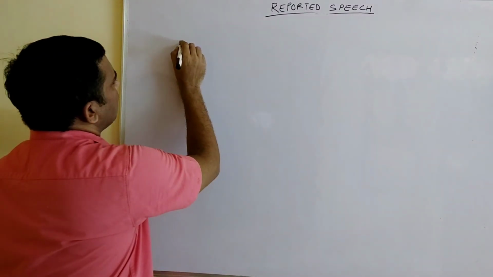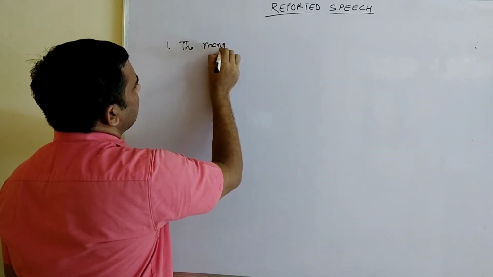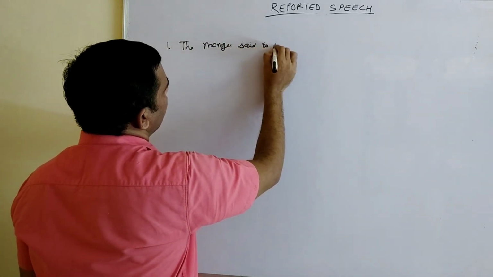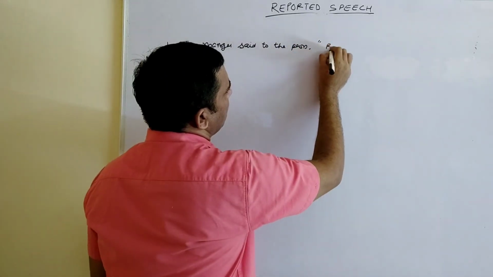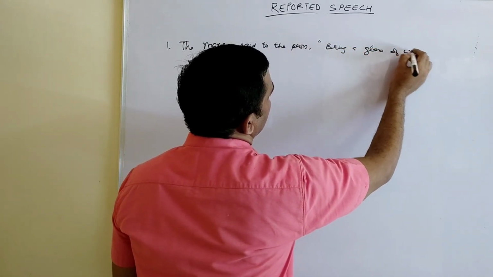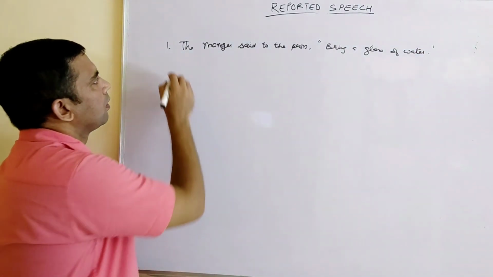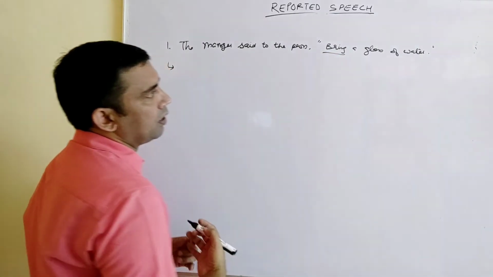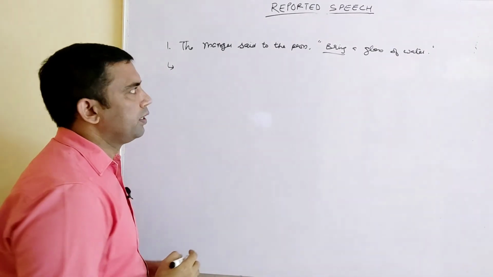Command is like: the manager said to the peon, comma, inverted comma, "Bring a glass of water." In such sentences which start with a main verb, called command sentences, we see the sense of the sentence, how it is going to work.